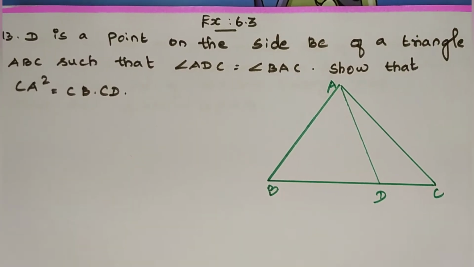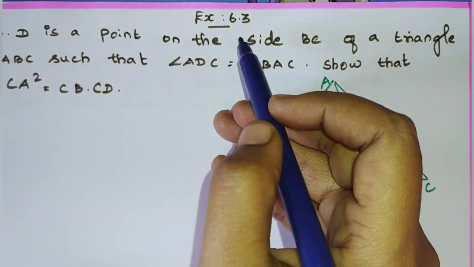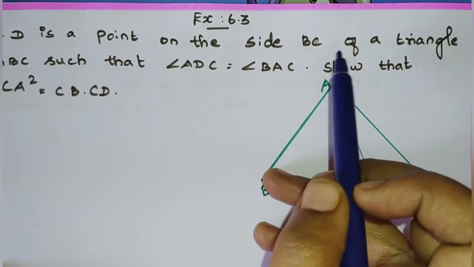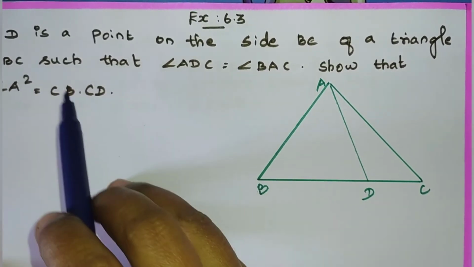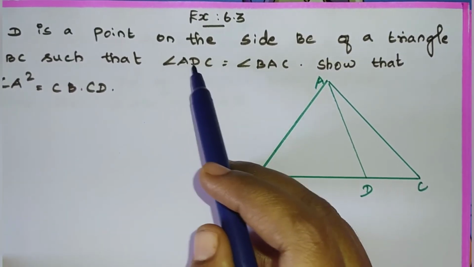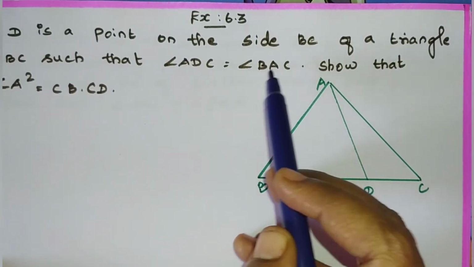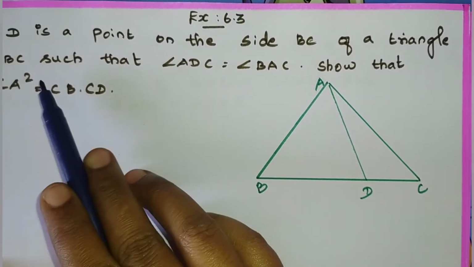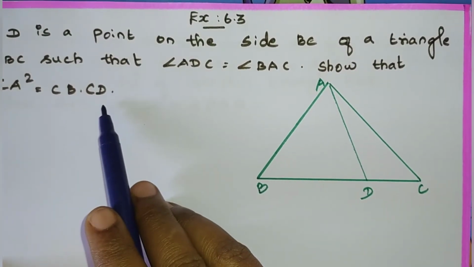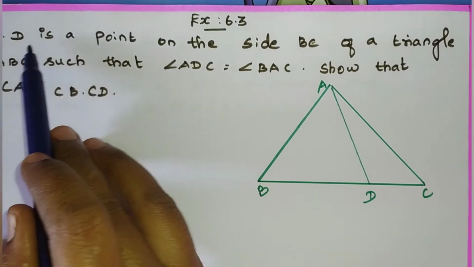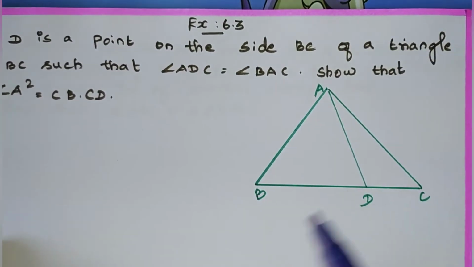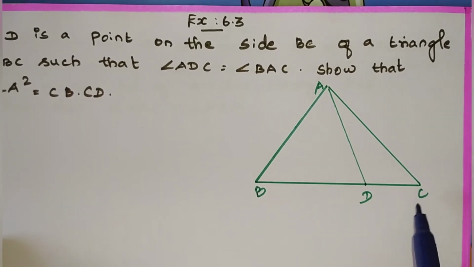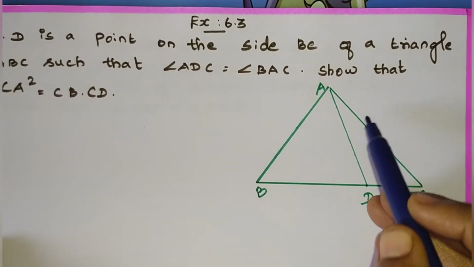Namaste students. Next, 13th problem in the exercise 6.3. D is a point on the side BC of a triangle ABC such that the angle ADC is equal to angle BAC. Show that CA square is equal to CB into CD. So D is a point on the side BC of a triangle ABC.